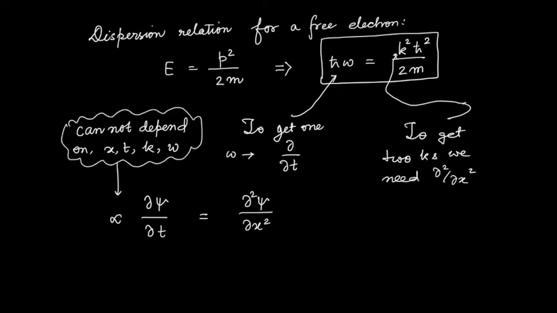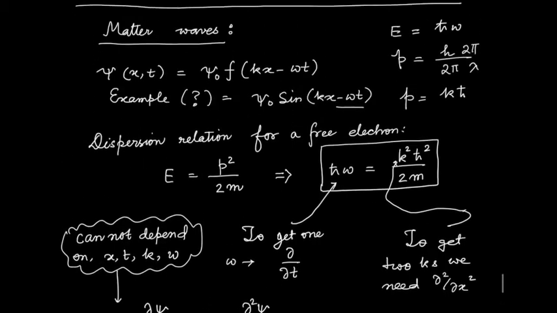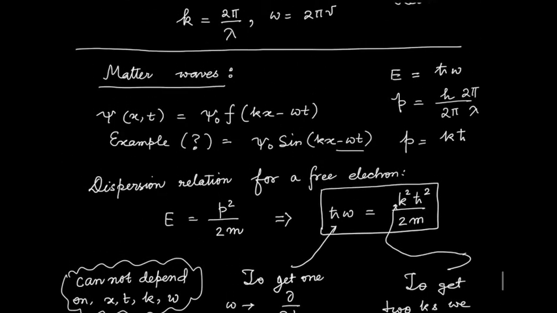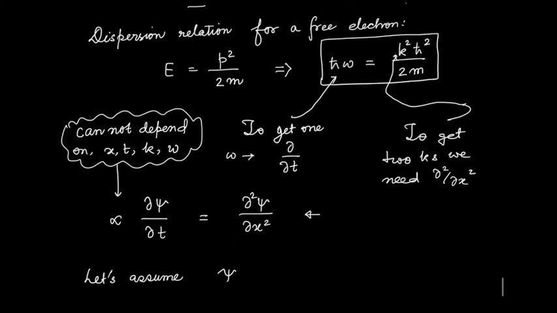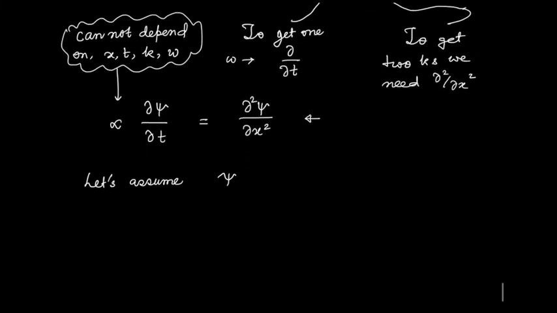This constant in the previous case was just c squared, but that will not work here because I have only one time derivative. So we said in generalities of this form. One example, we put a question mark here, is sine of kx minus omega t. Let's see if that will work. We have kind of guessed that this will be our wave equation for a free electron.